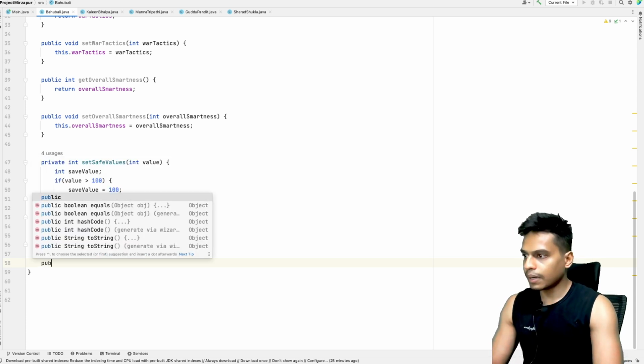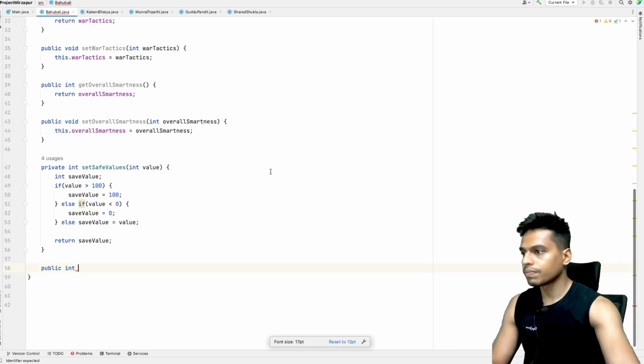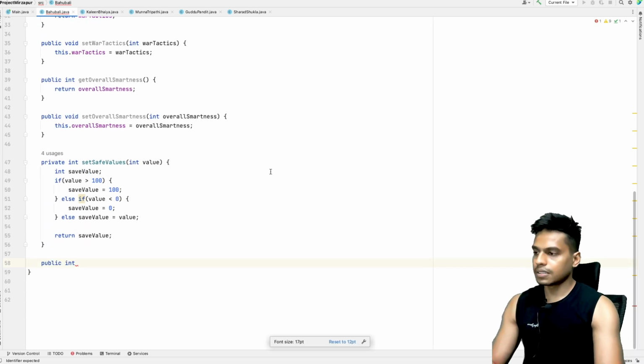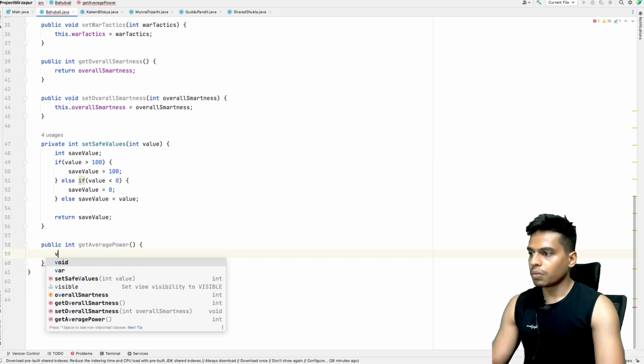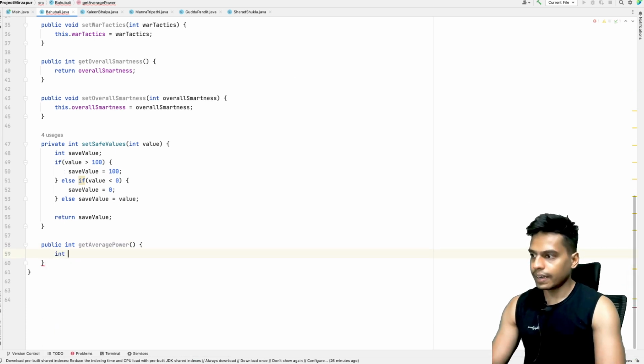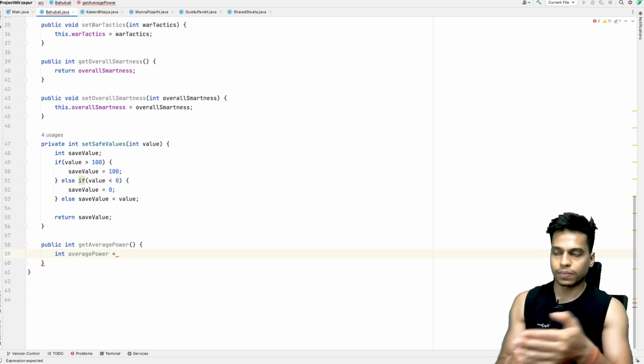So let's create that public int. This function will return an integer value, and let's get average score, or let's get average power. So int average power is equal to, we'll add all the 4 values and then divide by 4.